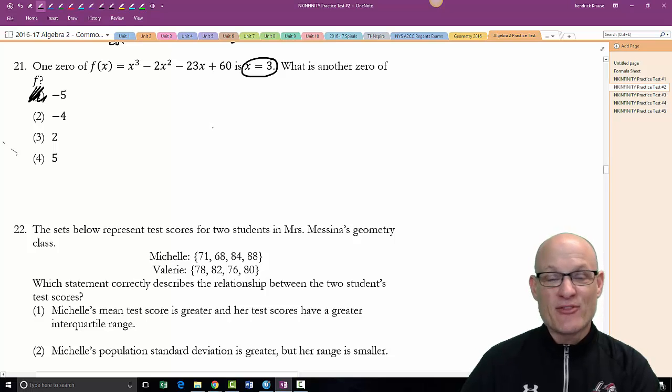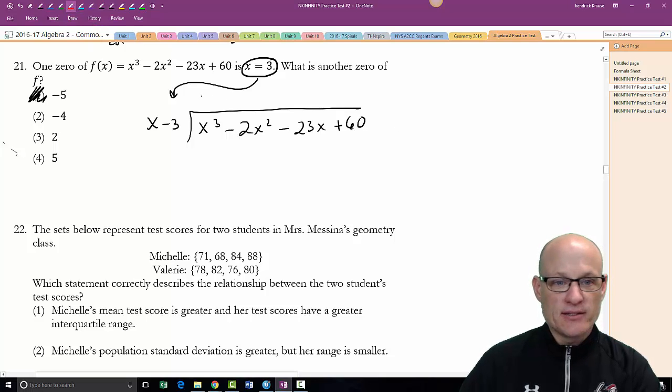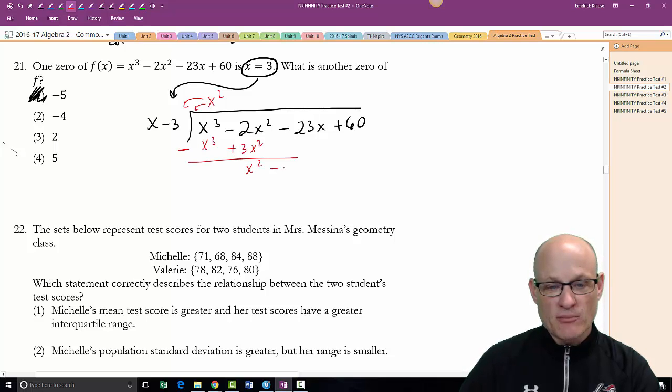Now, what would you do if this was a part 2 question? Well, the first thing you need to do is know that this is x minus 3, and you're going to divide it into x cubed minus 2x squared minus 23x plus 60. If I do that, I get x squared. So this is x cubed minus 3x squared, because you multiply it by both those down there. Subtract. So this is x squared minus 23x. Multiply by x. So I get x squared minus 3x. Subtract. This turns into positive, so I get negative 20x.